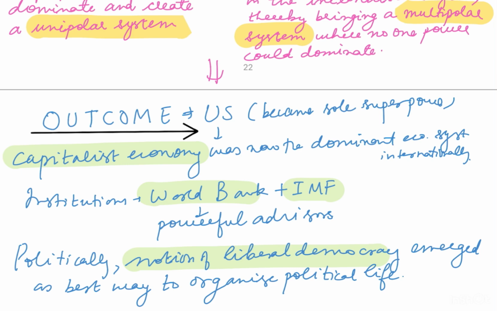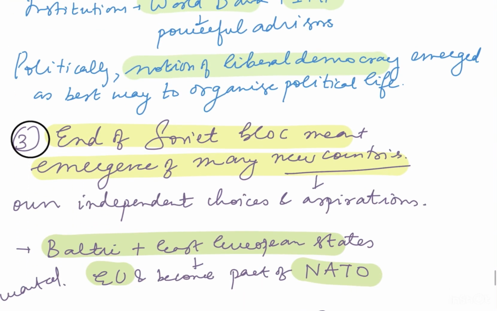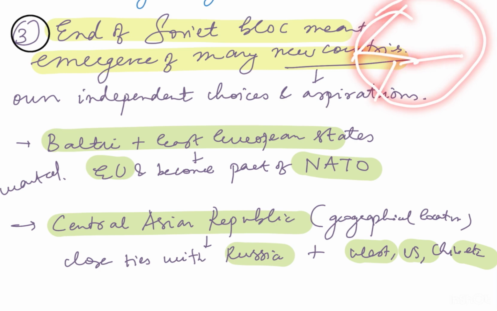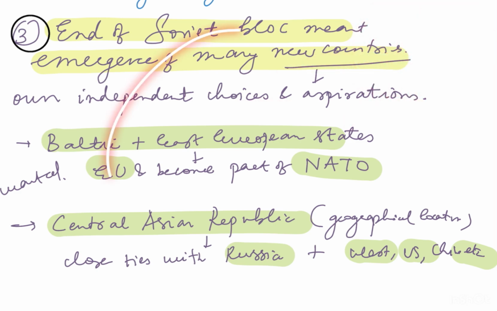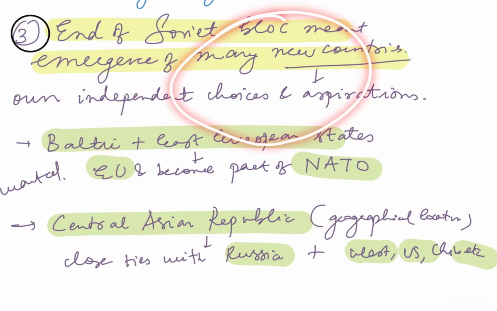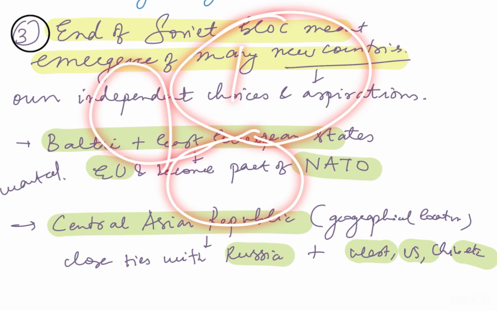The third and the last point is that the end of the Soviet bloc meant the emergence of many new countries. That is, when the Soviet bloc or the USSR disintegrated, that meant the emergence of new countries, and these new countries would have their own independent choices and aspirations, right? So when we talked about the USSR, it was mainly divided into three parts: Russia, Central Asian republics, and Eastern Europe. And here were the Baltic states.